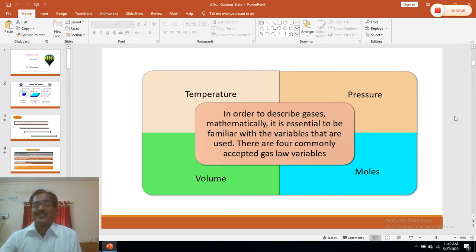Now, when we start our study of gas, we find that a gas can be characterized. It can be described by different parameters, different variables, and some of the important variables are temperature, pressure, volume and moles of the gas. Now, all these four variables of gas are related to each other. So if we change any one of the variable parameters, there will be a change in the other variables. So the relation between these variables is called the gas laws.